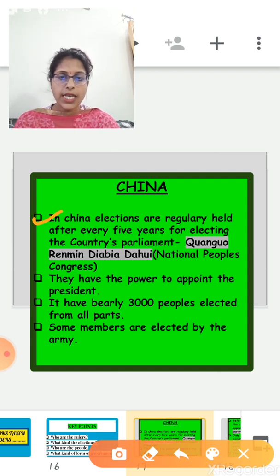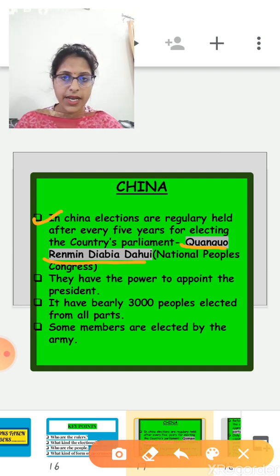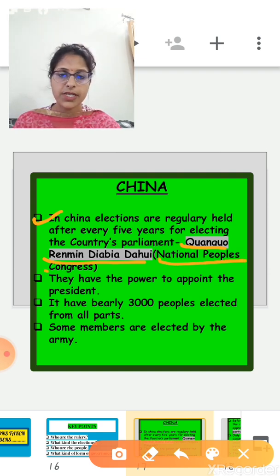The Chinese parliament is called Quanguo Renmin Daibiao Dahui, or we can say National People's Congress. Clear?